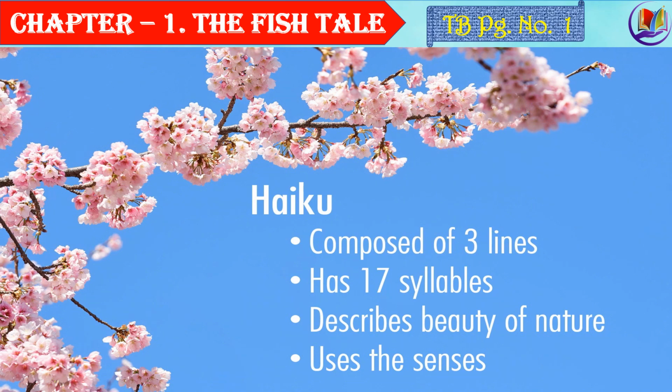Haiku is composed of 3 lines. It has 17 syllables. Syllables means a word or part of a word that contains a vowel. And what are vowels? A, E, I, O and U are known as vowels.